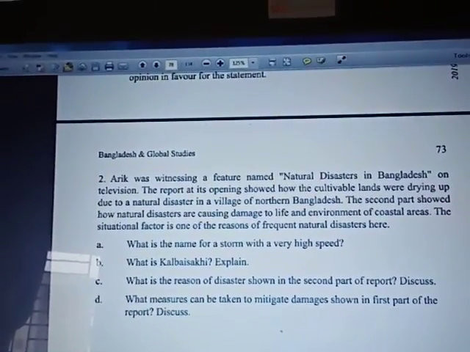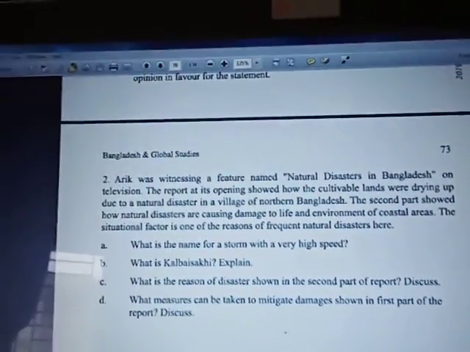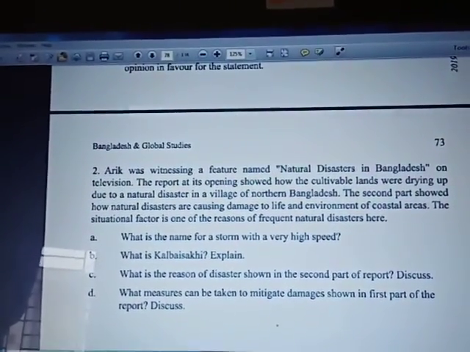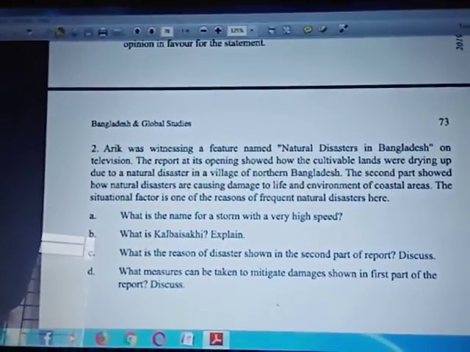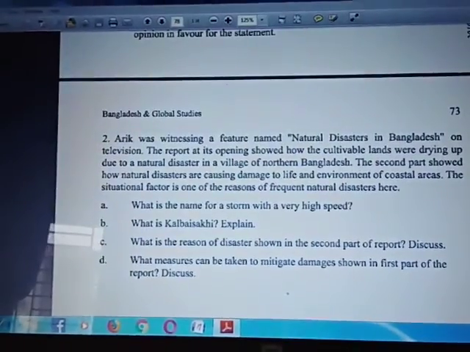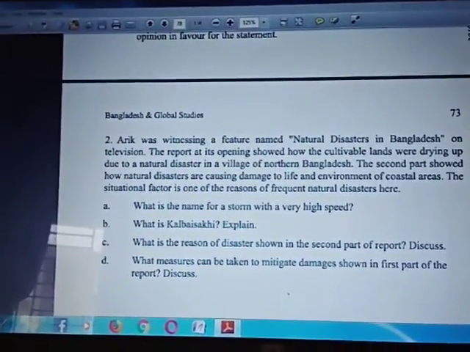Cyclone and tidal wave have struck the coastal area of Bangladesh several times severely, and many people died and the cattle and crops are damaged. Number D. What measures can be taken to mitigate damages shown in the first part of the report discussed?